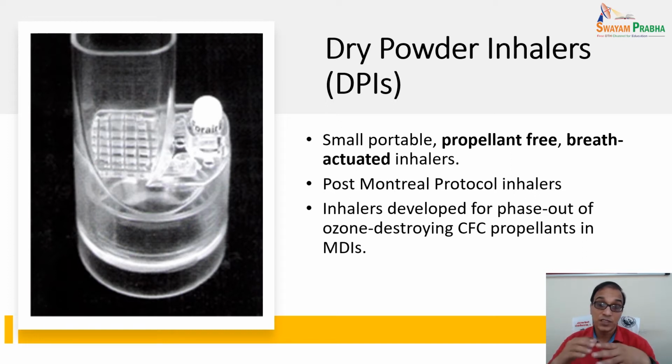In 1989, as we discussed with the propellants, the CFCs, chlorofluorocarbons, were reported to have an ozone depleting effect, so it was decided to phase them out. It was thought, why can't we avoid the propellant completely? Yes, we can with the help of DPIs, which means dry powders can be inhaled with these devices. These inhalers were developed for phasing out the ozone destroying CFC propellants in MDIs, meter dose inhalers.